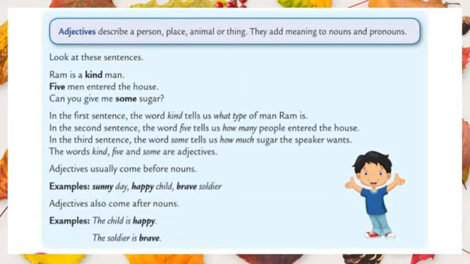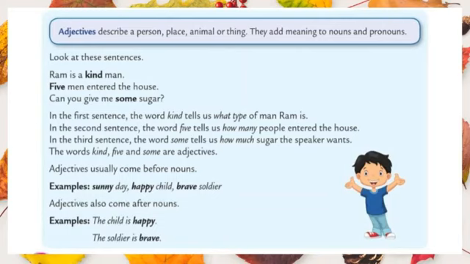What do you mean by adjectives? Adjectives are used to describe a noun and pronoun. Okay students, let us see some examples. Look at the sentences. What is the first example? Ram is a kind man. In the first sentence, the word kind tells us what type of man Ram is. It shows the quality of Ram. So the word kind is an adjective.